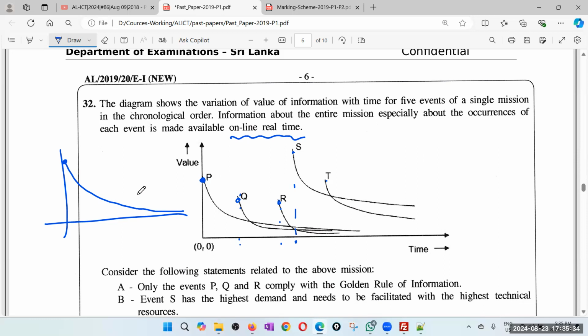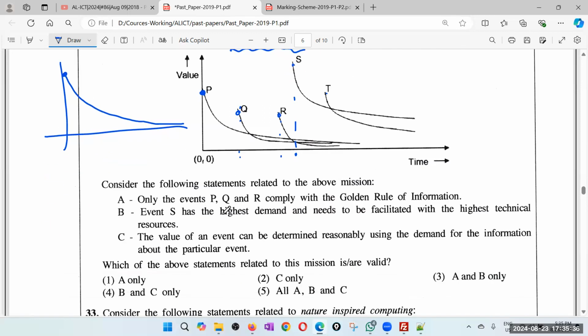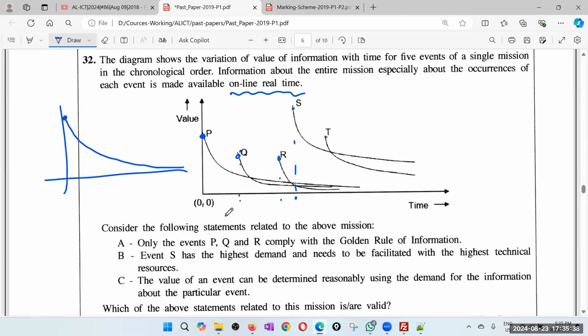Consider the following statement related to the above mission. Only the events P, Q, and R comply with the golden rule of information. The golden rule of information is that the highest value is at the information creation time, and then it goes down. Only the events P, Q, R, not right. Even S and T have that kind of shape. So therefore, I'll say no.